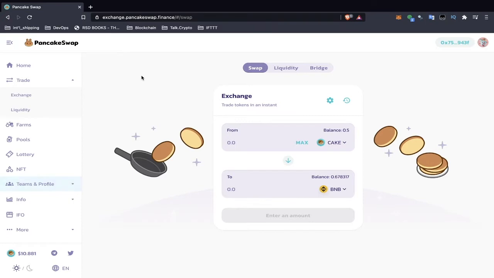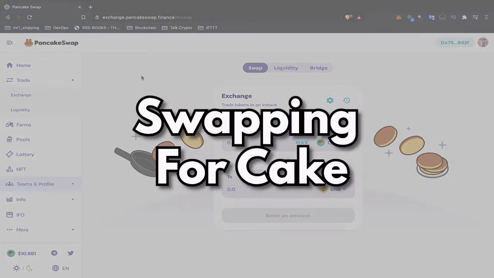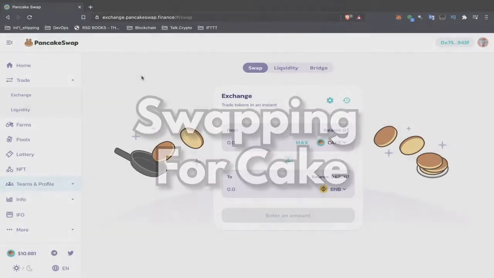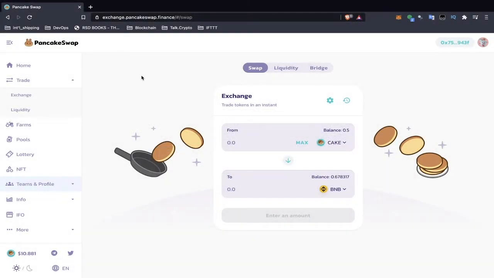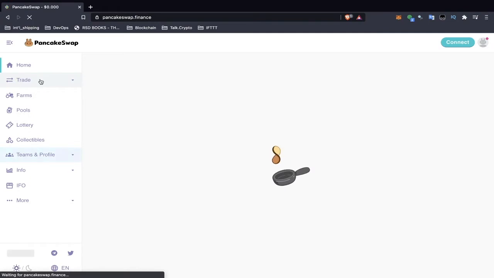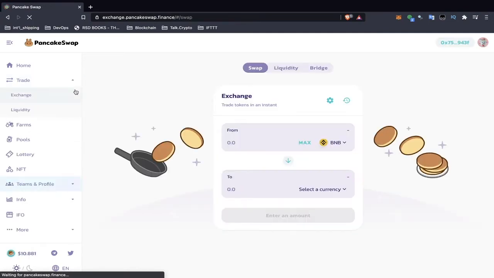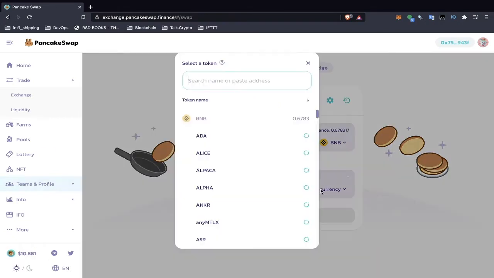Okay guys, so let's head over to PancakeSwap.Finance. We're first going to take you to the exchange. And from here you can connect your wallet if you need to. I'm going to swap some BNB for some cake here. And you can see the price of cake in the bottom left corner.